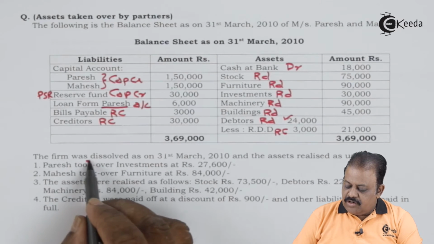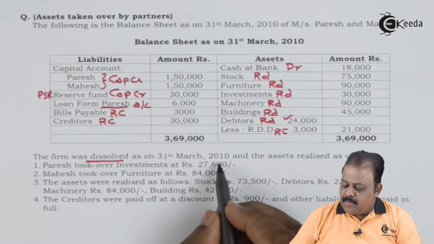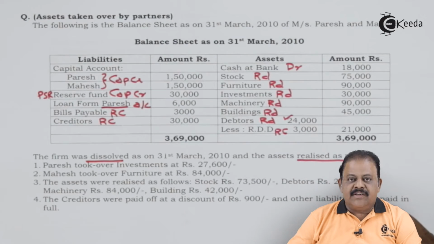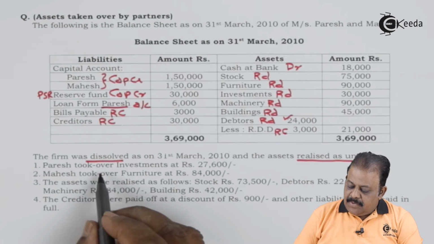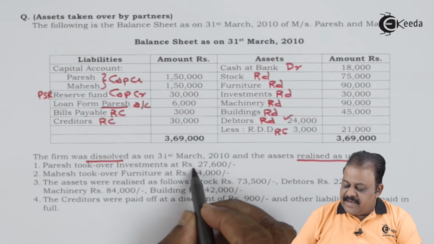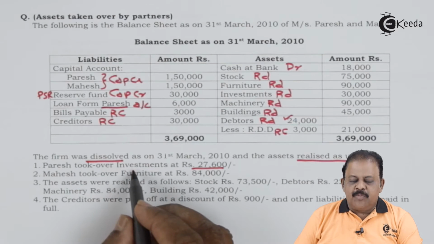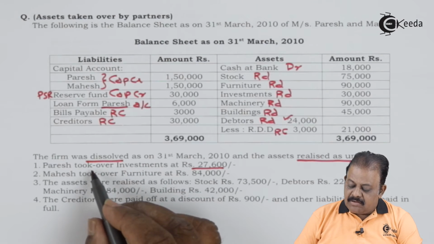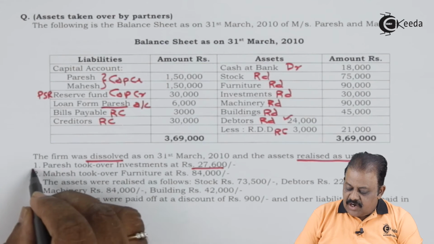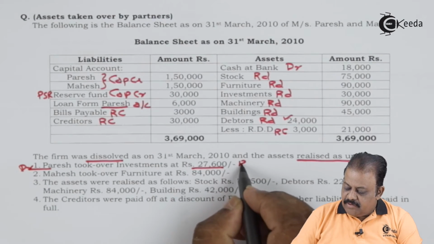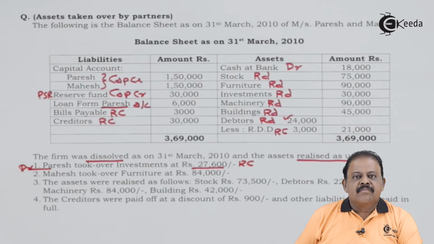The firm was dissolved on 31st March 2010 and the assets were realized as under. Paresh took over investment at rupees 27,600. One of the assets, investment, is taken over by partner Paresh. Paresh account will be debited and realization account will be credited.